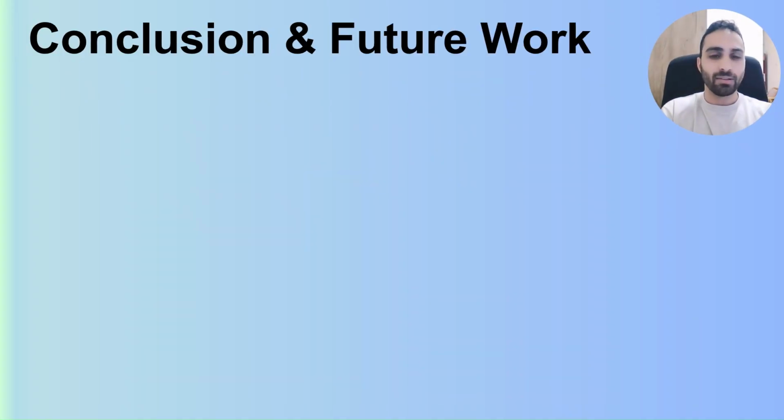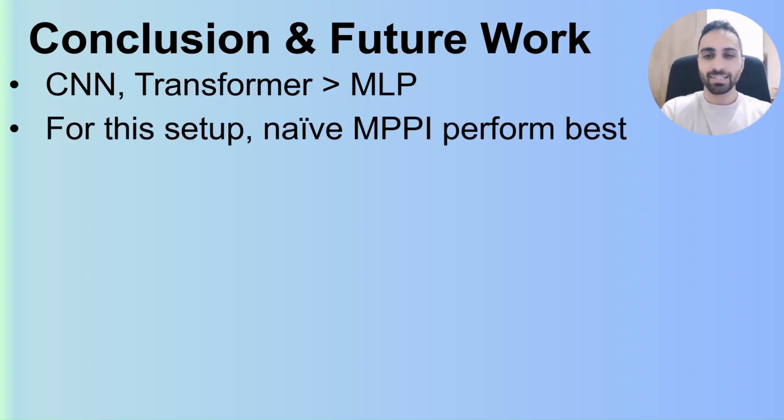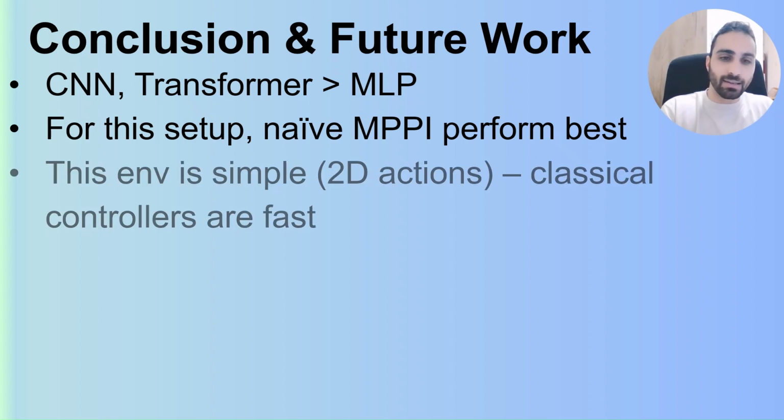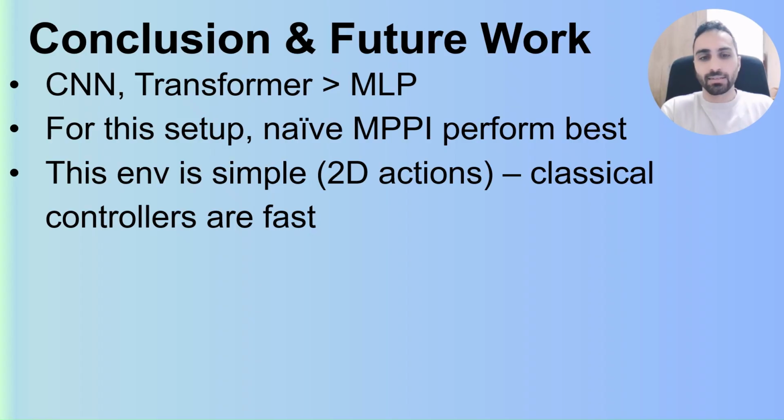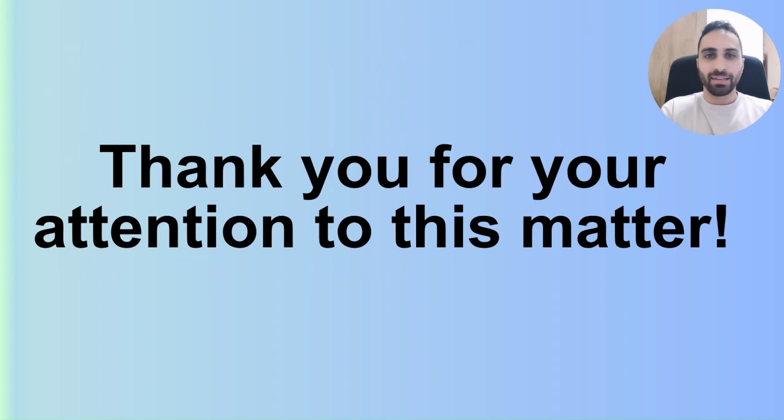To conclude, we saw that the CNN and transformer perform better than the MLP, but that for this setup, the naive MPPI controller with no learning at all performs the best. We believe this is because this environment is too simple, with only two-dimensional actions, where classical controllers can converge very fast. For future work, we want to test it on more high-dimensional environments. There, the classical controllers are slower and require more iterations. We believe that in that setup, the diffusion can be very beneficial. Thank you, and we will be happy to take any questions.